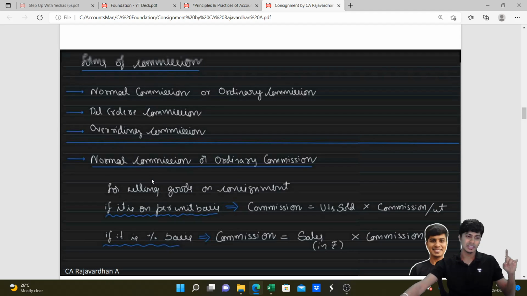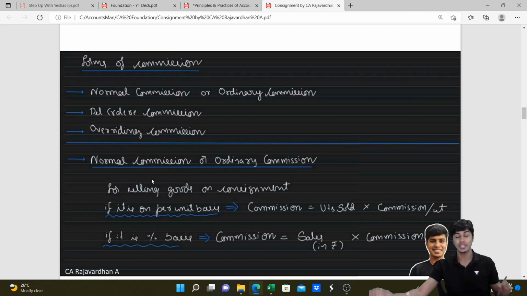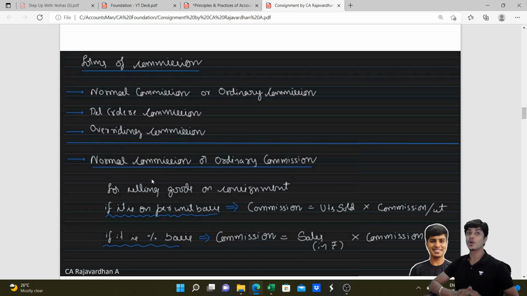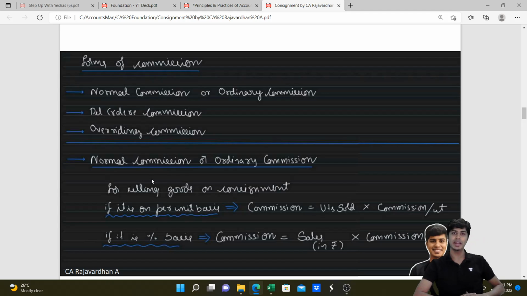Now we know for a fact that any commission or any expense, whether incurred by consignor or by consignee, should be borne by the consignor only. One expense that grabs a lot of attention is bad debts. What is bad debts? I've sent goods to the consignee. The consignee will sell the goods. The sale of goods can be cash or credit. If the goods are sold on credit, there will be debtors. If the debtor pays money, the consignee will collect it and then pay the money. If the debtor doesn't pay money, that is what we call bad debts.